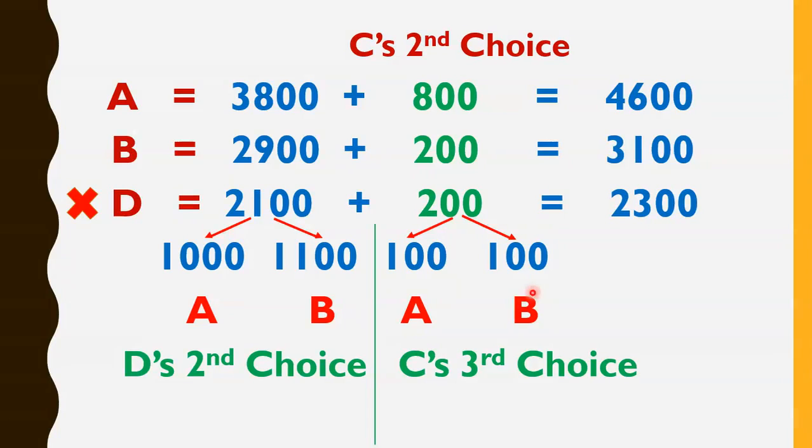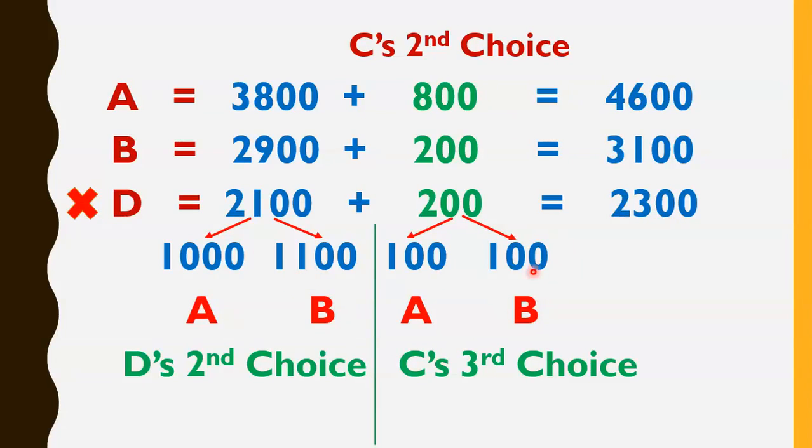Now what we have to do in the third round of counting is sum up all these numbers. A had a total of 4600 votes in the second round of counting. So now we have to add this 4600 plus this 1000 plus this 100. After that we have to add this 2900 plus 1100 plus 100. Why?